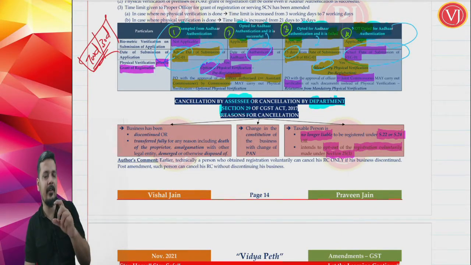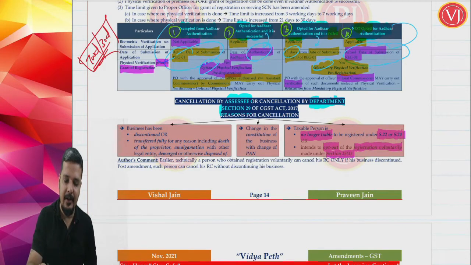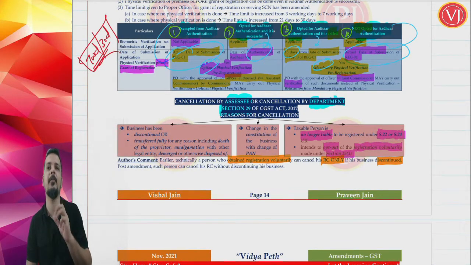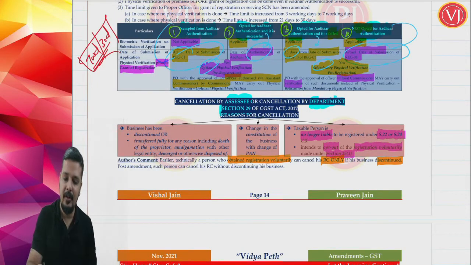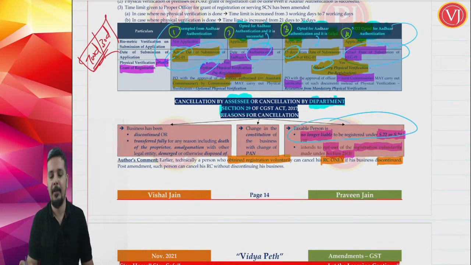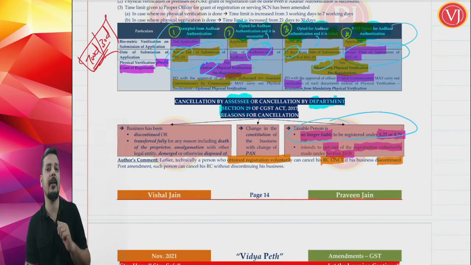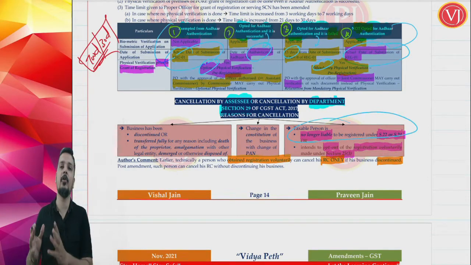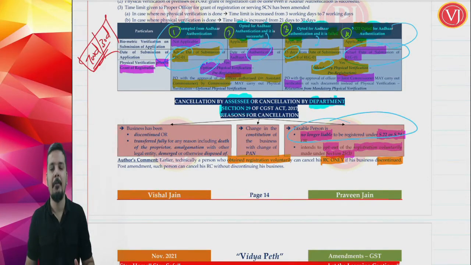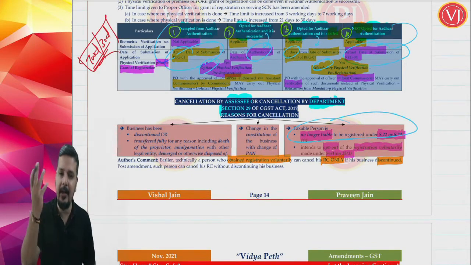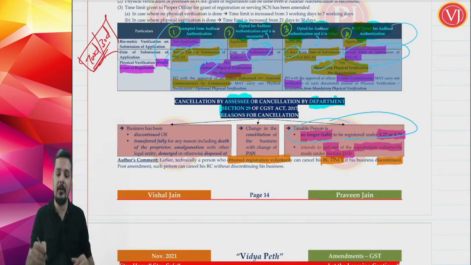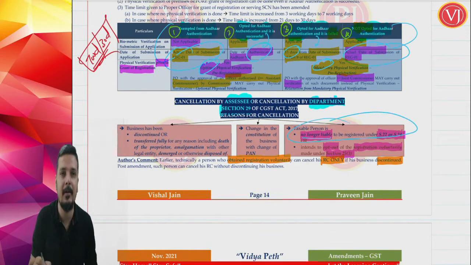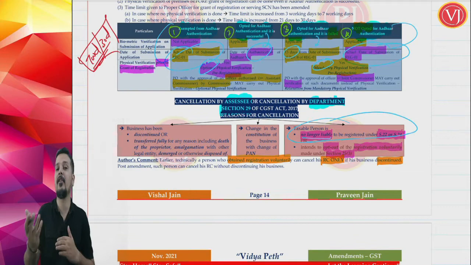This was causing some technical issues, because technically a person who has obtained voluntary registration can cancel his RC only if the business is discontinued. So technically there was some issue. The person who has taken voluntary registration cannot be covered here. Why? Because they are telling that a person who is no longer liable for registration under section 22 or 24 can go out. But a person who has taken voluntary registration was never ever liable for registration. So these wordings were causing trouble. When he was never liable, no longer liable does not make any sense.